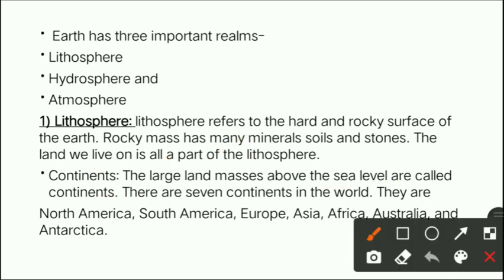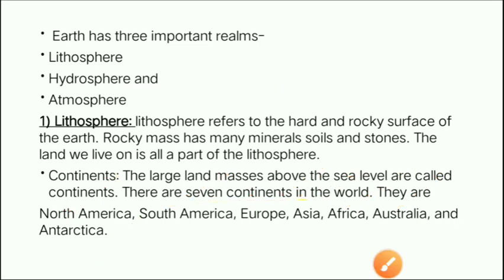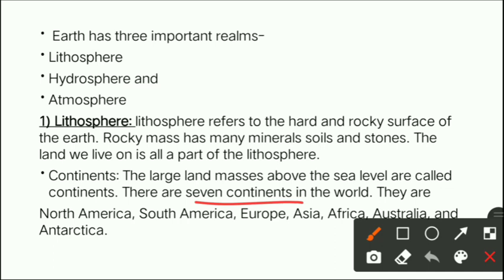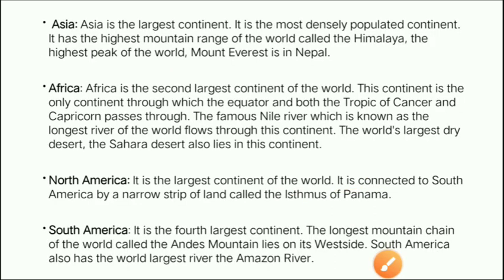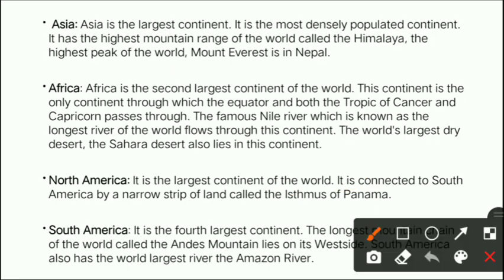Now, basically there are 7 continents in the world. What are they? First, North America, second, South America, third, Europe, fourth, Asia, fifth, Africa, sixth, Australia, seventh, Antarctica. So, basically there are 7 continents in the world. Now, let us study about them one by one. So, the first continent is Asia. Read the explanation along with me.